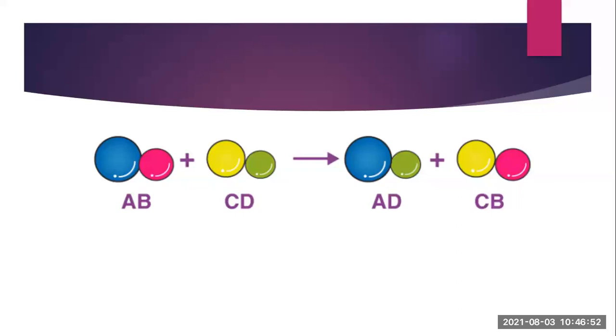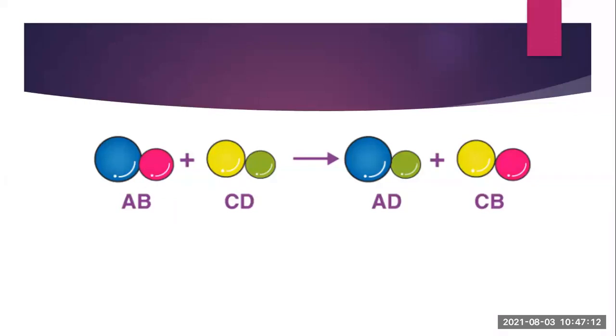So in this case, what happens? A chemical reaction occurs between these. The elements present in these compounds will exchange with each other. That means the bond between A and B and between C and D will break. You can see the color of the balloons here.